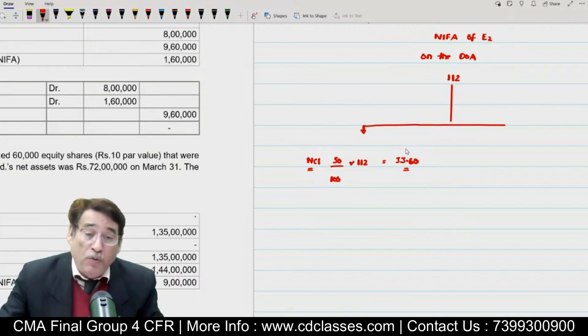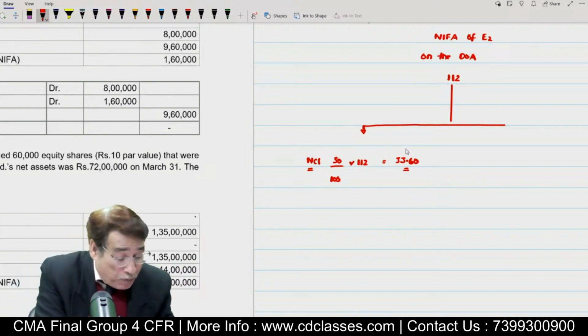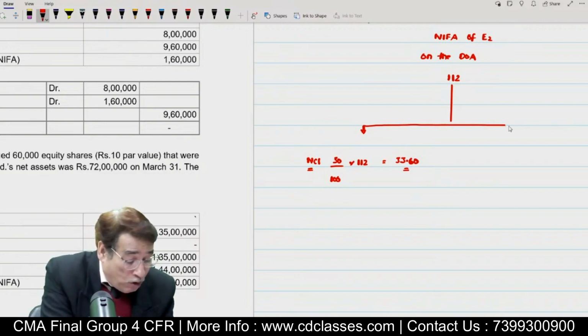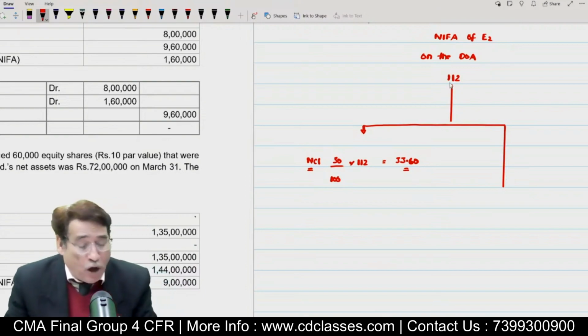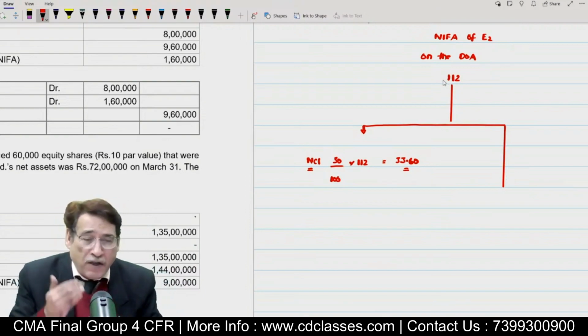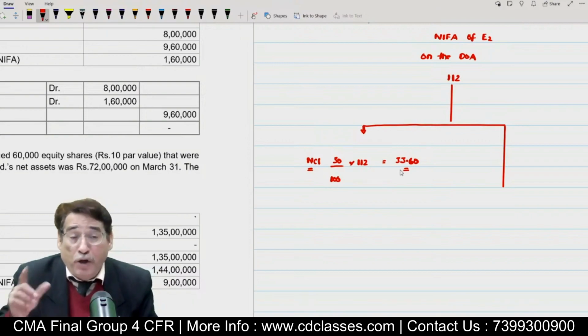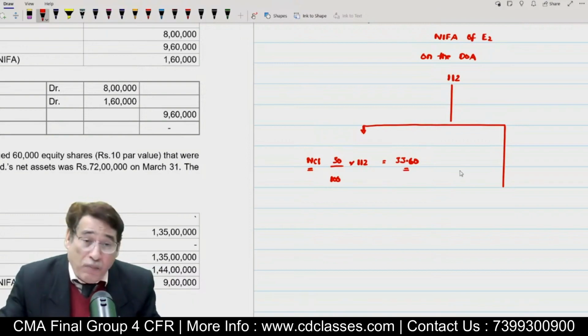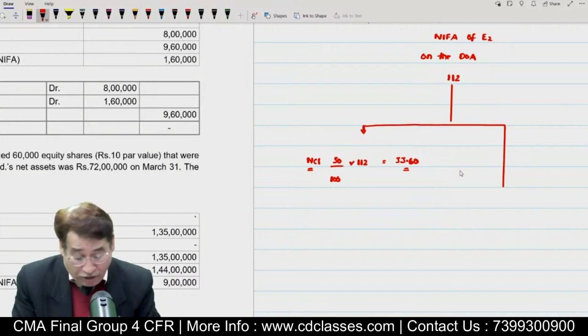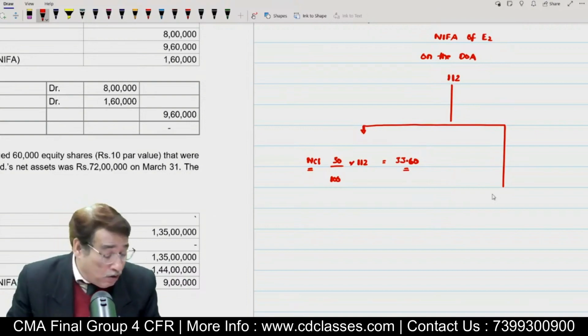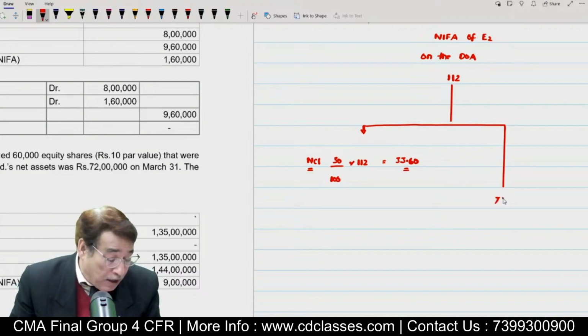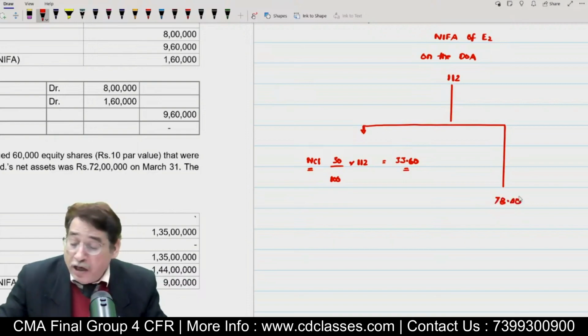If it is clear to you, it also means, just pay attention, I'm not only explaining the concept of NCI, I am doing something else also. Out of 112 worth of assets appearing on the date of acquisition of the acquiring company, 33.60 belong to NCI. What about the remaining asset? Let me subtract from 112. So the remaining asset is equal to 78.40.